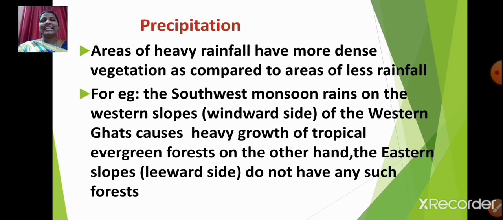Areas of heavy rainfall have more dense vegetation as compared to areas of less rainfall. Isn't it, students? The areas where we have heavy rainfall, there you find dense vegetation, and the areas where you have scanty rainfall like Rajasthan, there you find less vegetation. Now one more example is given.